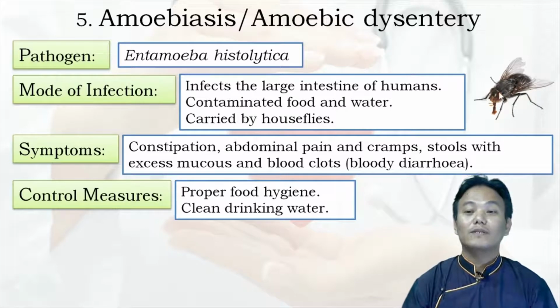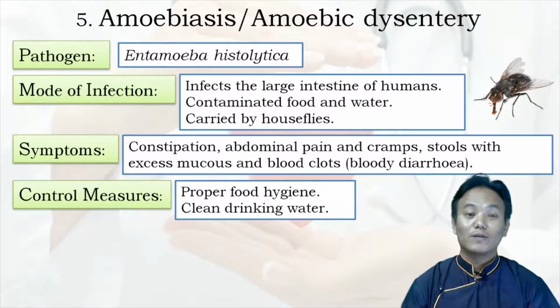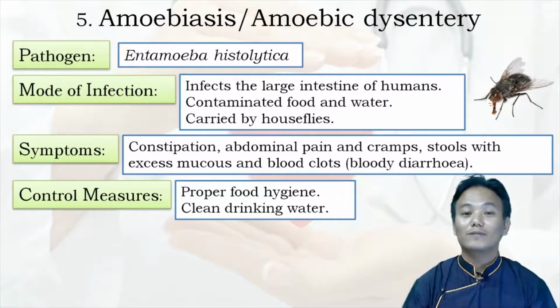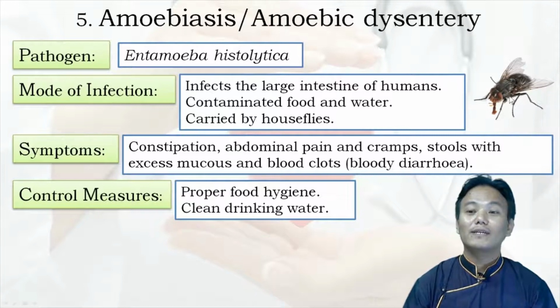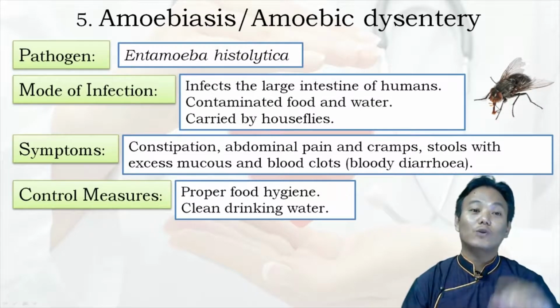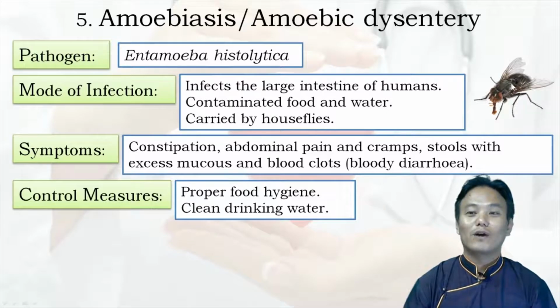How it happens is when the housefly sits on the feces of an infected person, the feces contain the cyst of Entamoeba histolytica, and the fly will bring that cyst onto the food, and thereby along with the food, when it enters the body, it causes infection. So houseflies are physical vectors of Entamoeba histolytica.